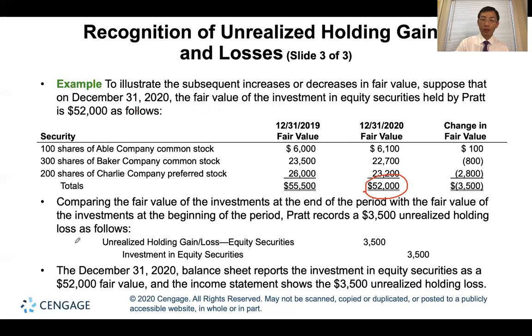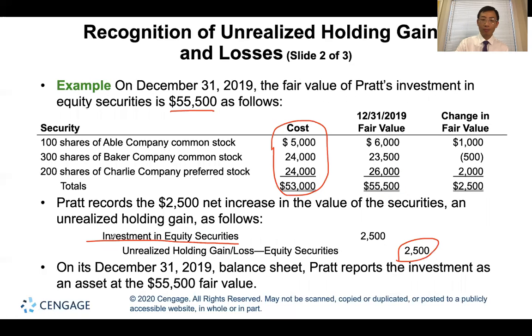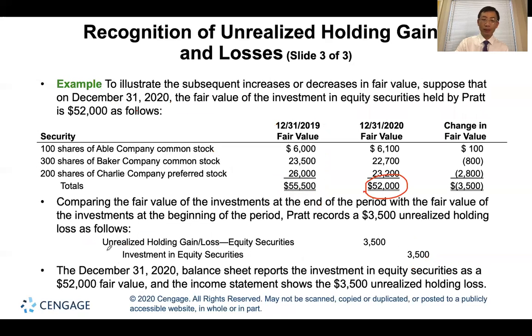The journal entry is the opposite of the gain. The gain is debit investment in equity security, credit unrealized holding gain. So the loss will be debit unrealized holding loss, credit investment in equity security.